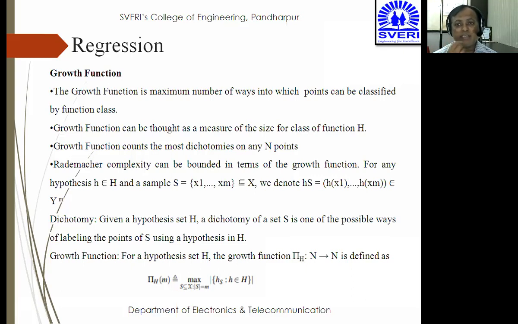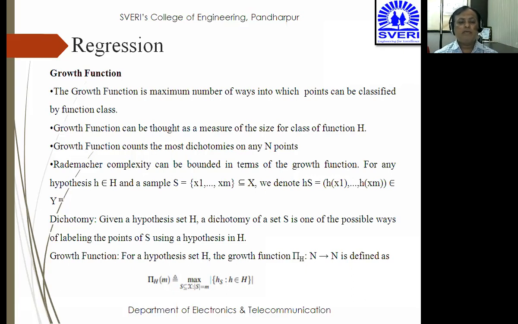Obviously, the function class does this, because the function class decides in which class it should go. Is it right? So growth function is nothing but the maximum number of ways in which the point can be classified by the function class. So that point can be classified into category A, category B in this way by the function class. So the number of ways to be defined is given by the growth function.